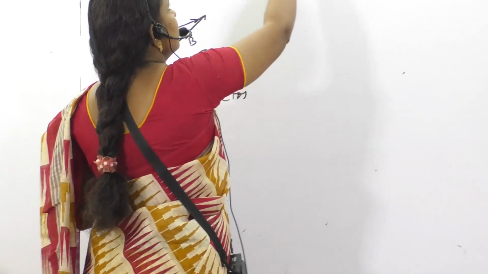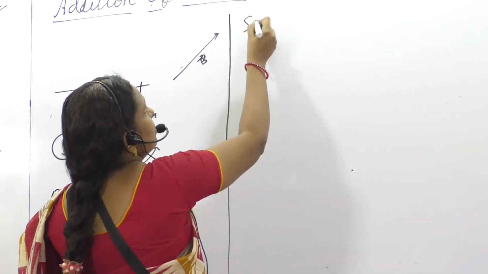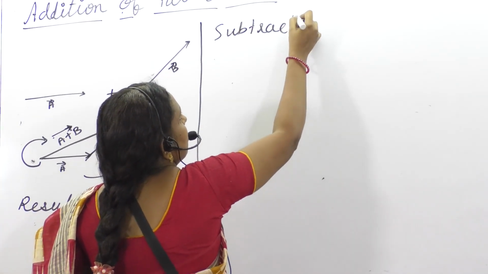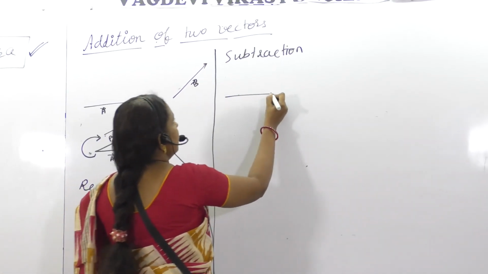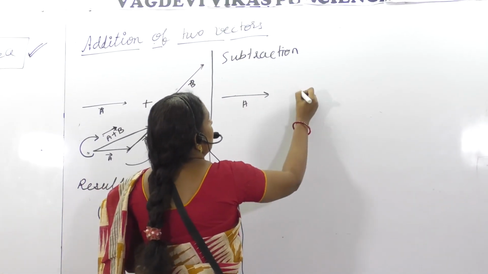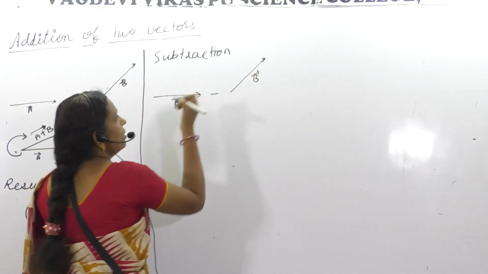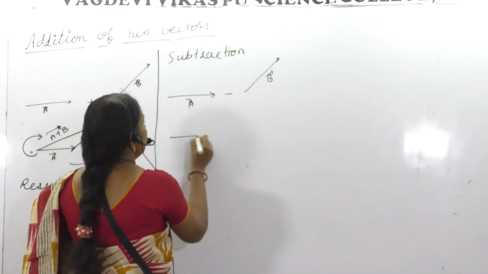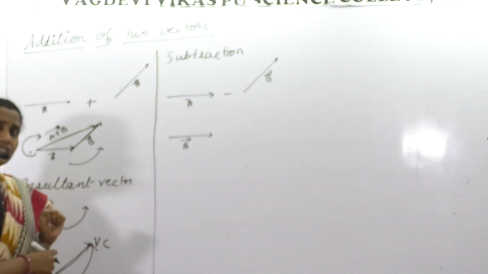Similarly, you can check with subtraction. Subtraction is a kind of addition only, but it is taken in the opposite direction. For example, with this A and B, the difference between them. As you know, students, we studied the negative vector in the definition part.